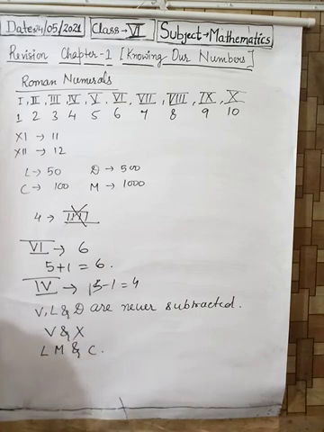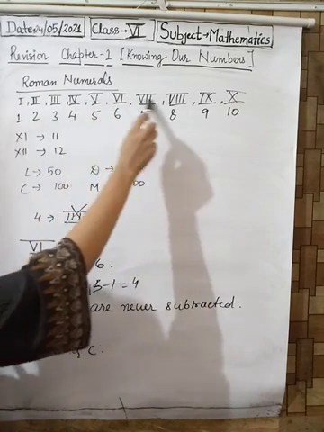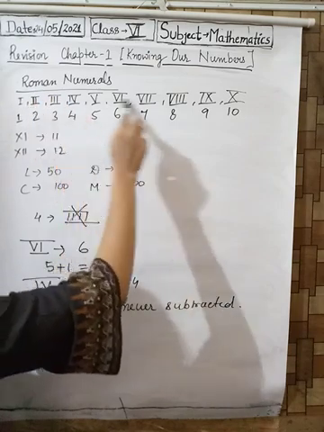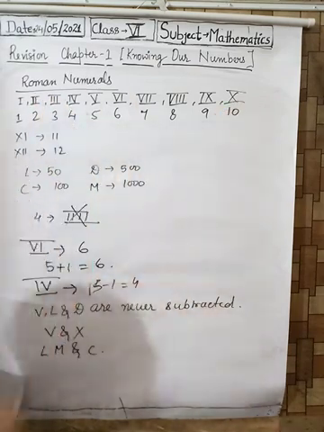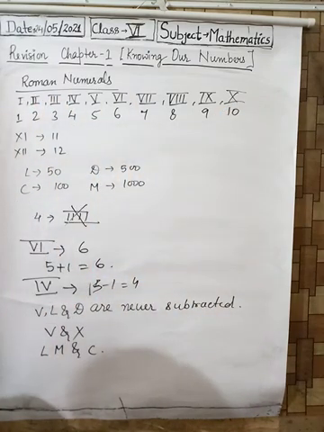There is a question. Try to find out which digit cannot be expressed in Roman numerals. These are the symbols for Roman numerals. Which digit is missing here? I want an answer in the next class. Thank you.